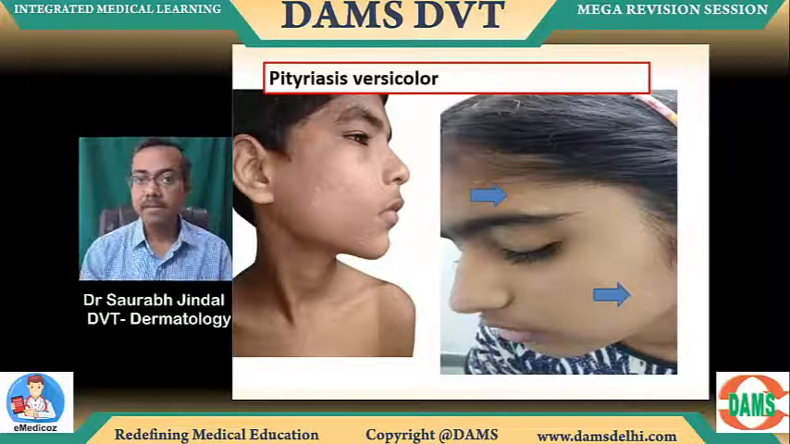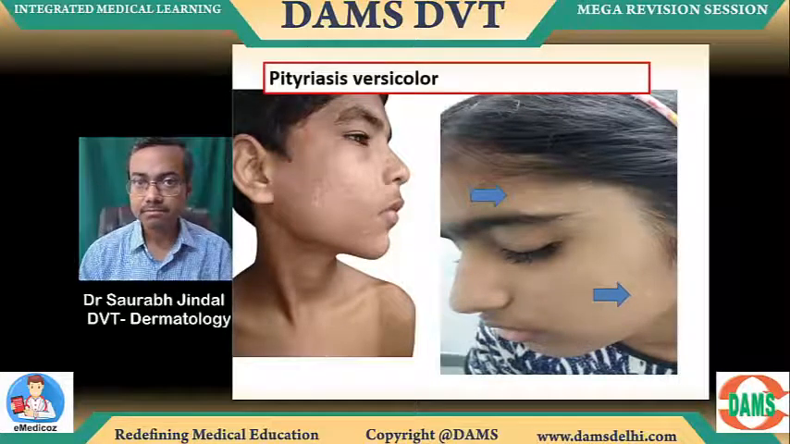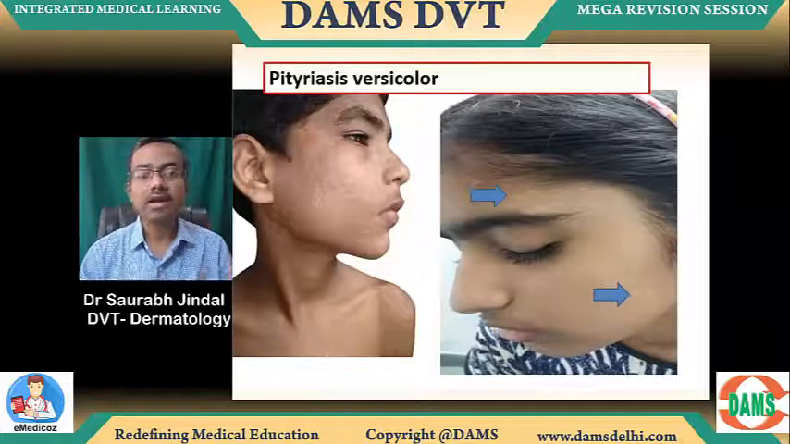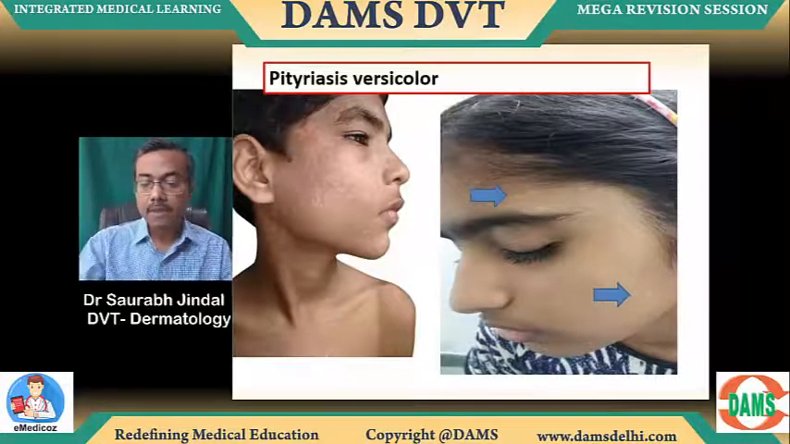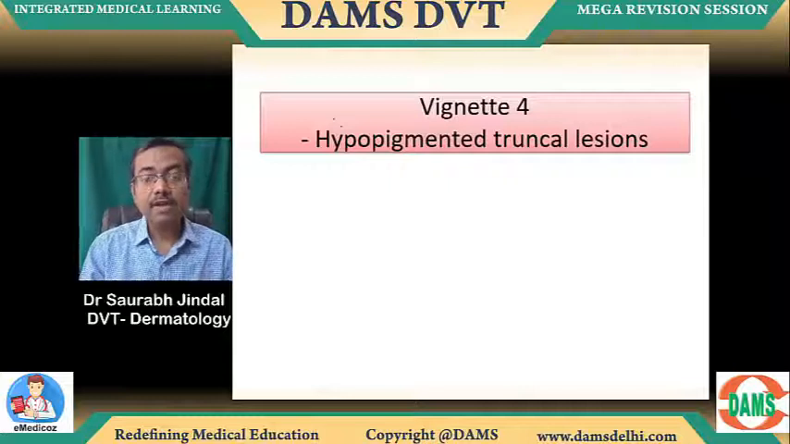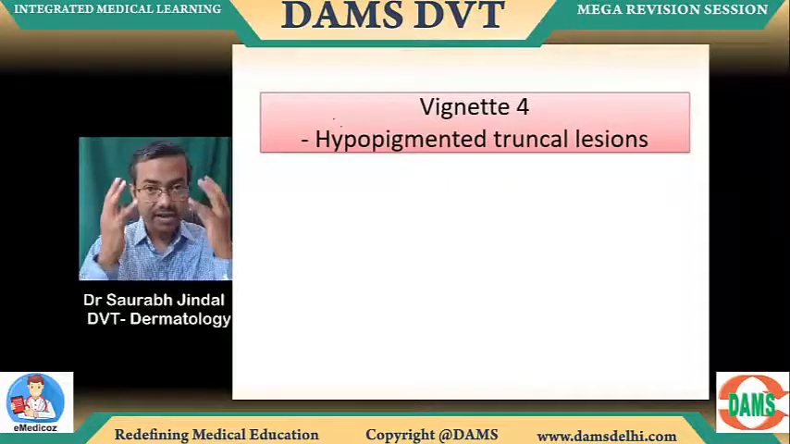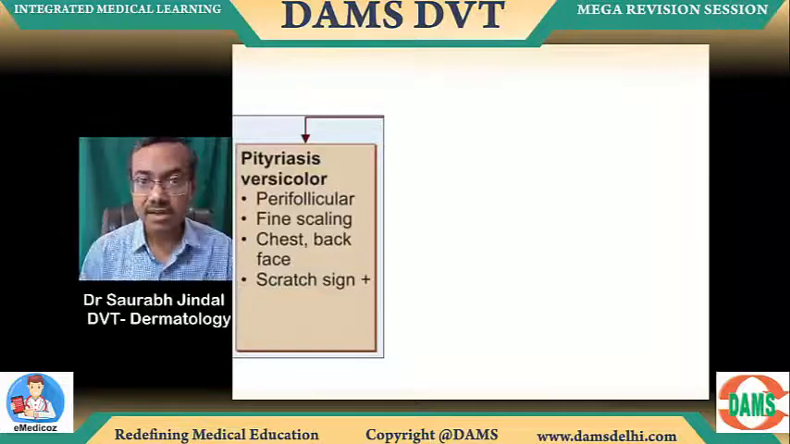See versicolor. Can you see versicolor is multiple small hypopigmented lesions? And these lesions are typically going to have scaling, usually prominent only on scratching. Okay, now hypopigmented truncal lesions. Face we have done, now go to the trunk. Usually only 3 diseases are possible.